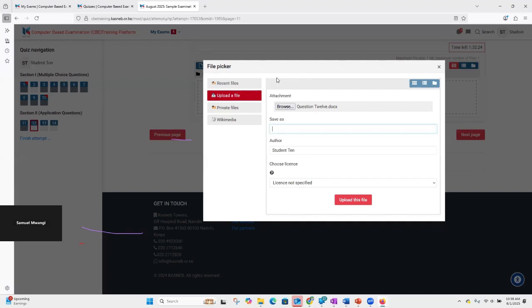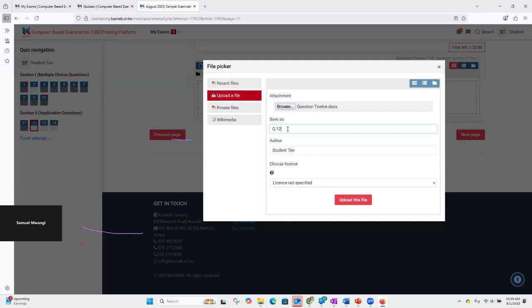Probably I was told to name the question as question 20, and I've named it as question 12. Probably I would like to correct that. I can maybe call it question number 12, Q12. So the name that I uploaded it with, then it will be changed to Q12. Instead of going with the question 12, it will go with the Q12.